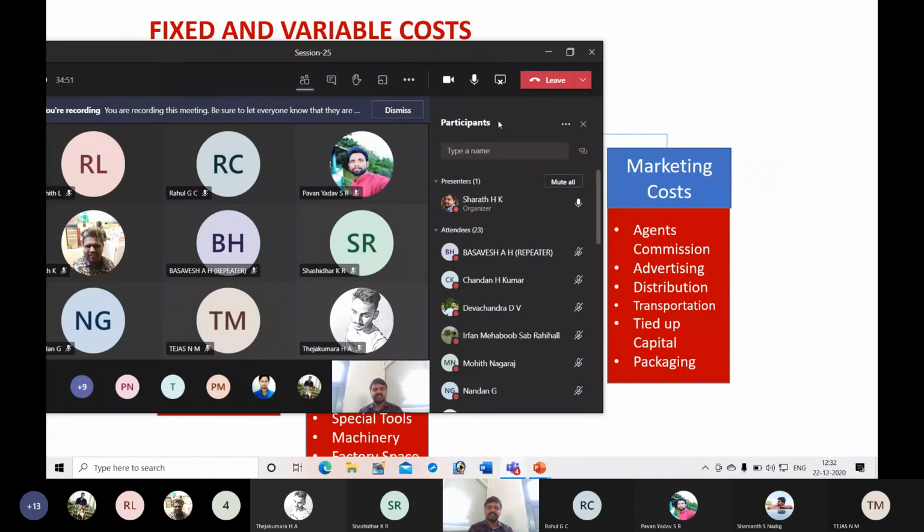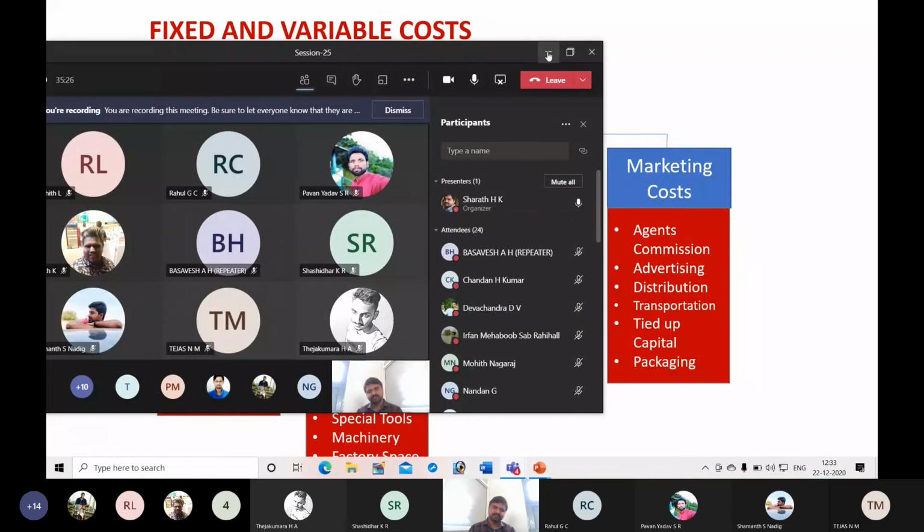Agents commission, which cost is it? The agent gets commission for the number of products he has sold. That means there is a direct link between the agent's commission and the volume of the product. So the quantity of the product and how much commission he gets have a direct link. That means it is a variable cost. Like that, there are a few variable costs and a few fixed costs.